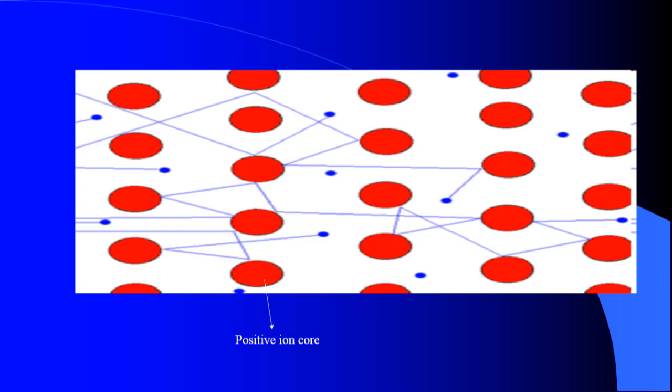This disturbance is known as resistance. It opposes the free movement of electrons. So this scattering process leads to the resistance of metals.